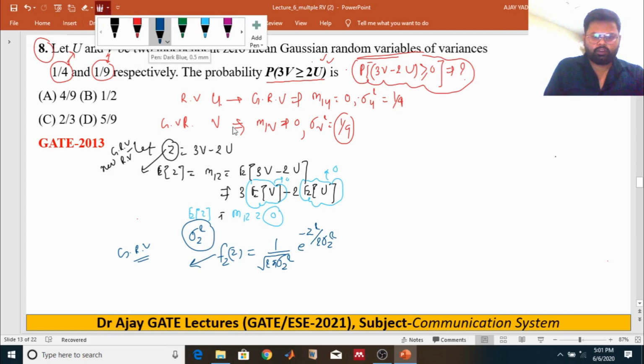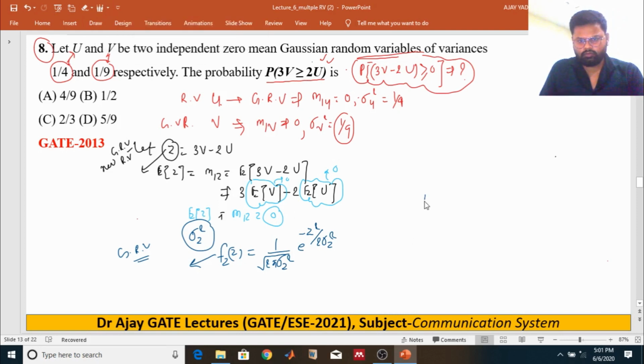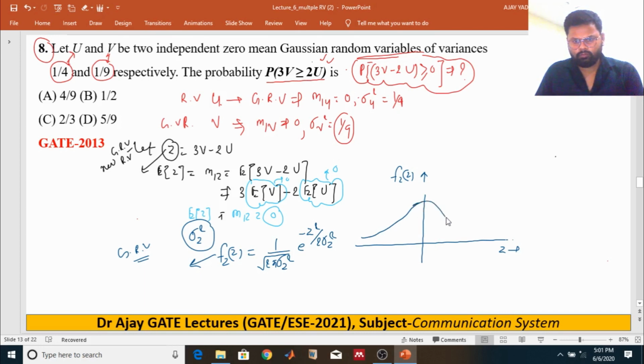And what about the PDF graph of this Gaussian random variable? It will be zero mean, that means M1Z is 0.